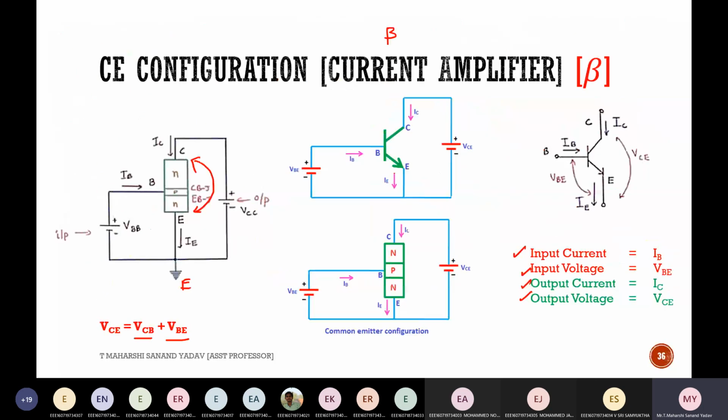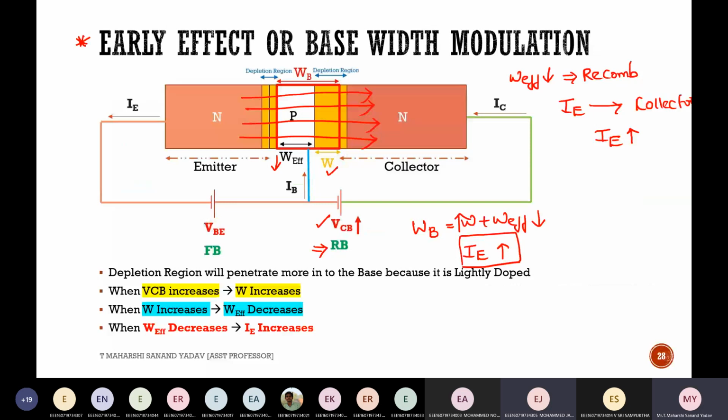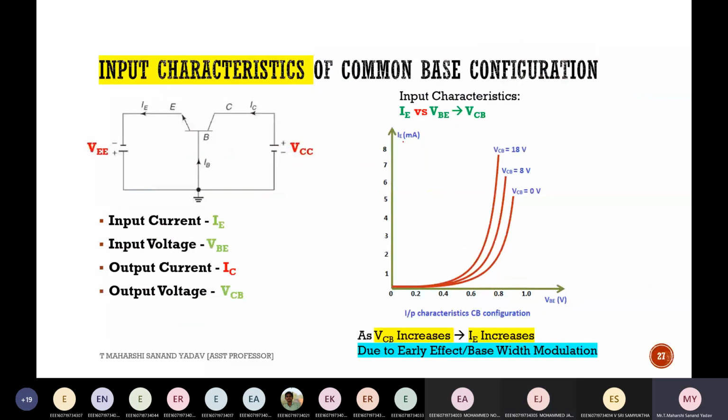Whereas you see this graph now. Here I'm dealing with IE, not IB. Because of early effect, IE will increase for different values of VCB. See here now, for different values of VCB, the graph is moving towards left hand side. This is nothing but an increase in emitter current IE. Clear with the two concepts now? It simply depends upon early effect only.